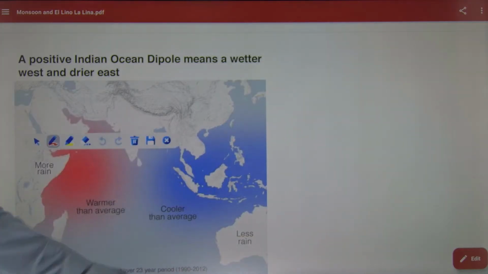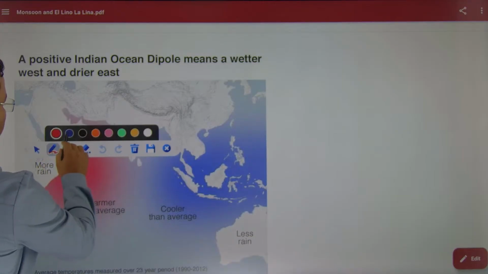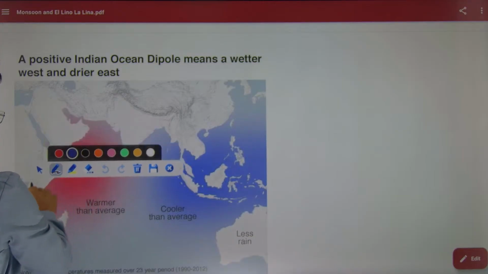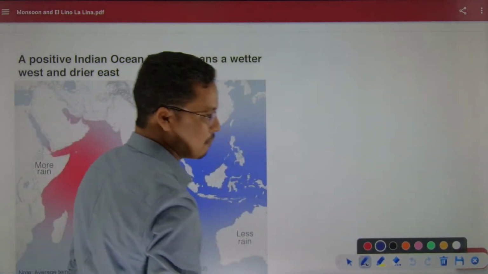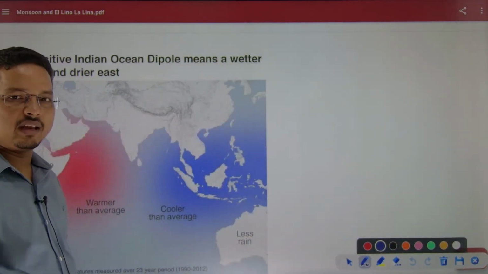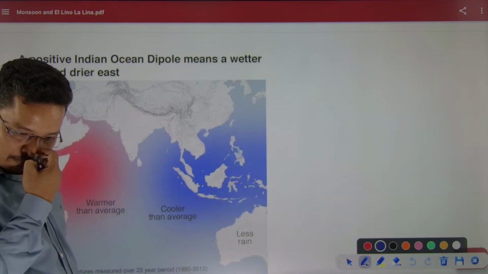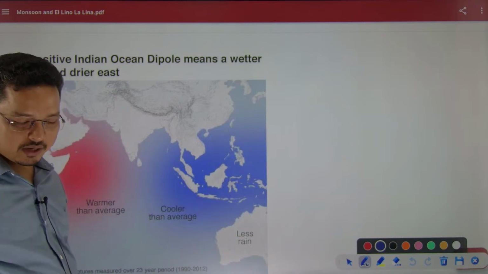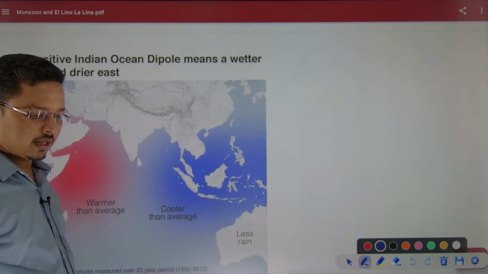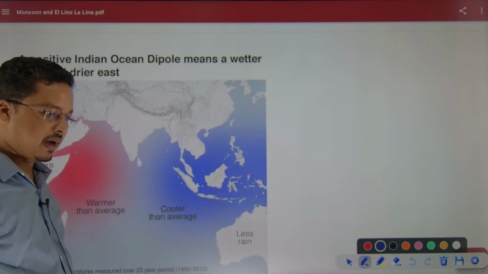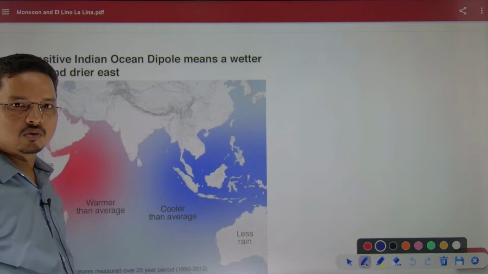Now we will come to the Indian Ocean dipole. How does the Indian Ocean dipole impact the monsoon? That is also an important point. We also need to know exactly how the Indian Ocean is impacting it.